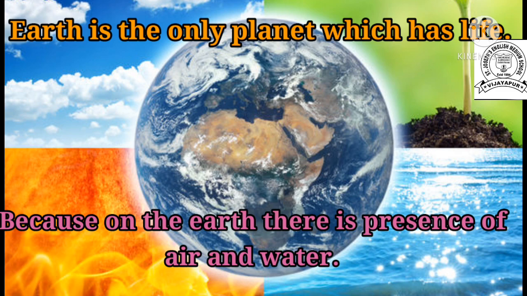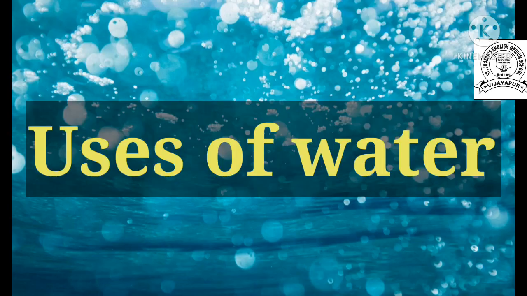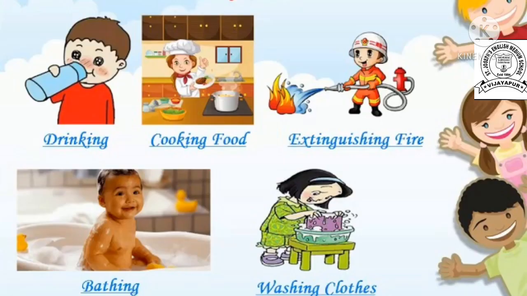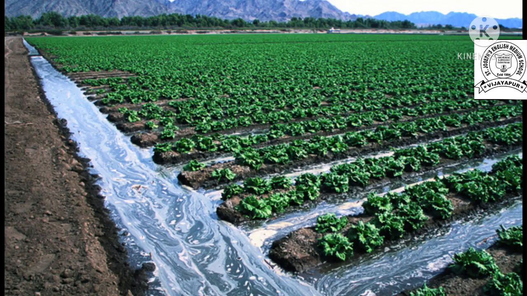Now, do you know what the uses of water are? Water is very useful. Water is used for drinking, and it is used for bathing. It is used for washing clothes also. And water is very useful for agriculture purposes, means for watering the plants. Means water is very useful in various ways.